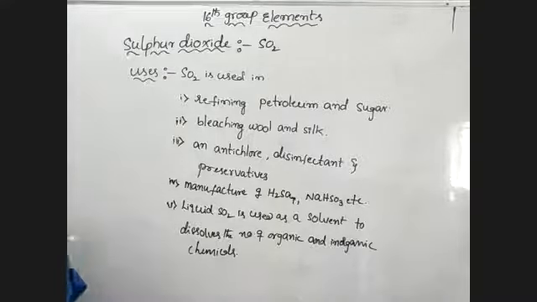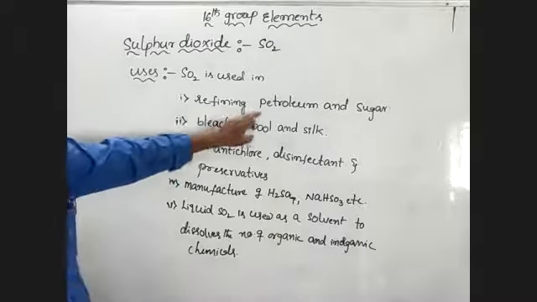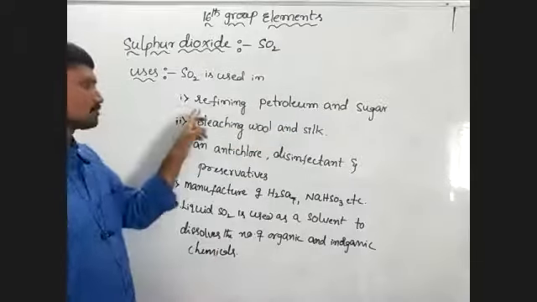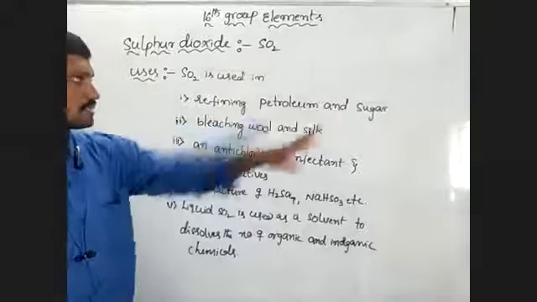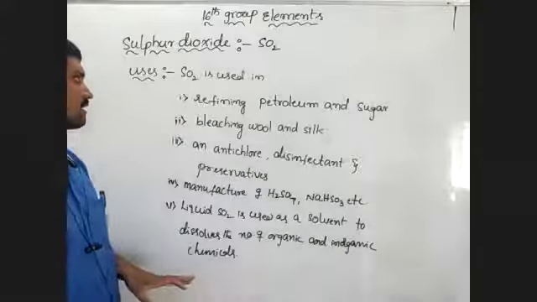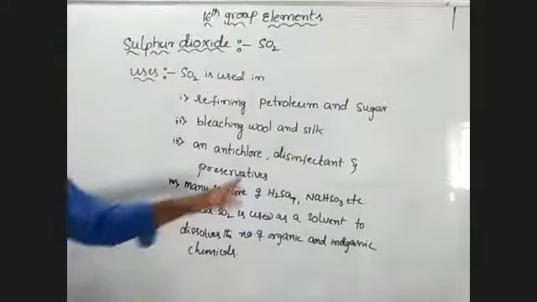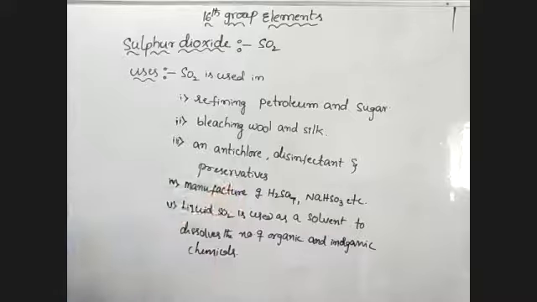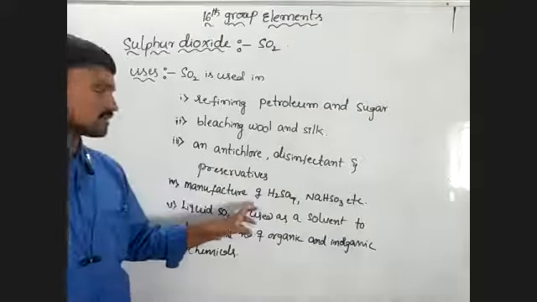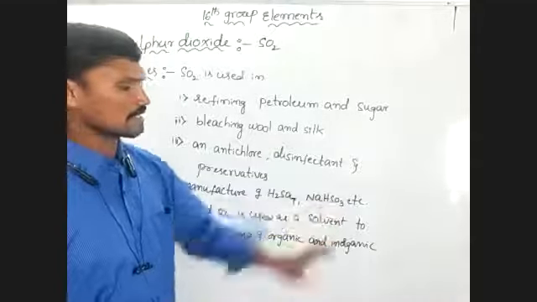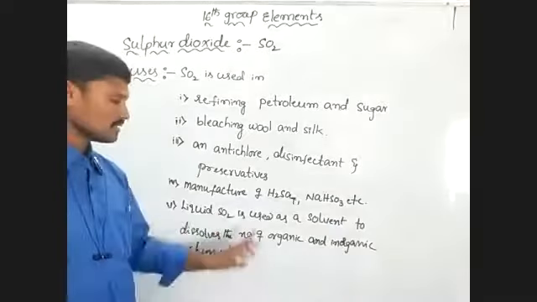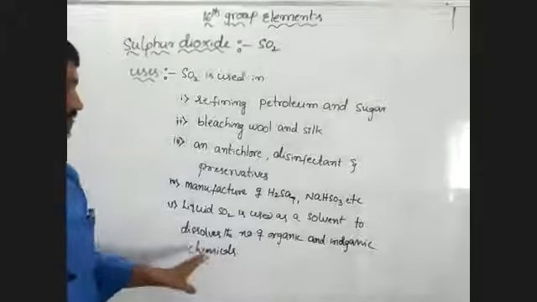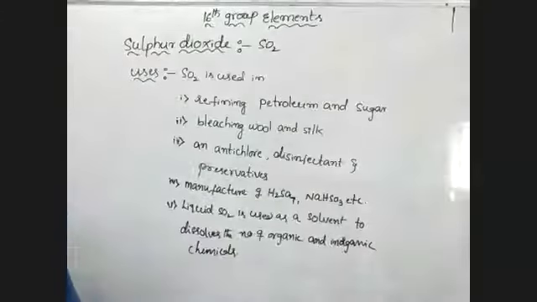Okay. Sulfur dioxide uses. It is used in refining petroleum and sugar. It is used in bleaching wool and silk, and it is used as anti-chlor, disinfectant, preservative, and it is used in the manufacture of sulfuric acid, sodium hydrogen sulfite and calcium hydrogen sulfite also, etc. Liquid SO2 is used as a solvent to dissolve a number of organic and inorganic chemicals.